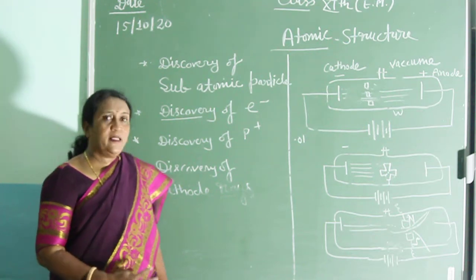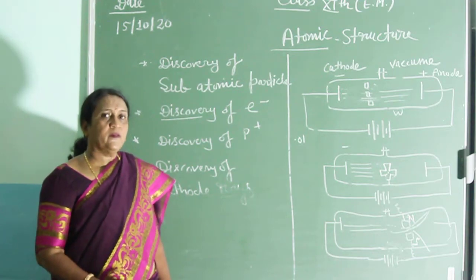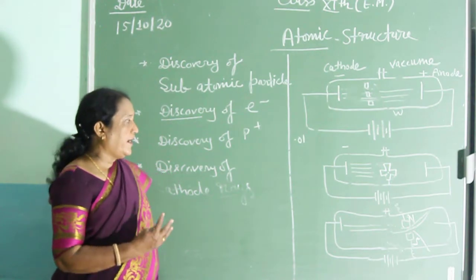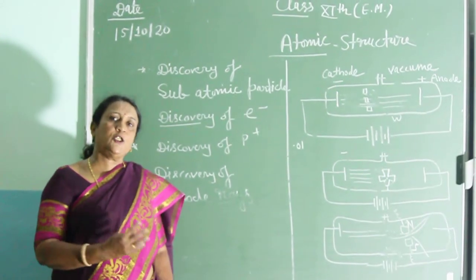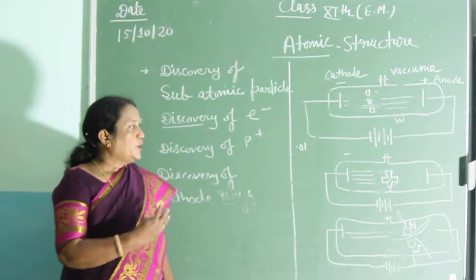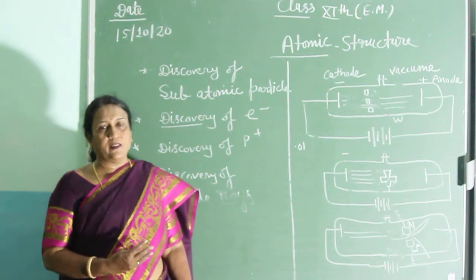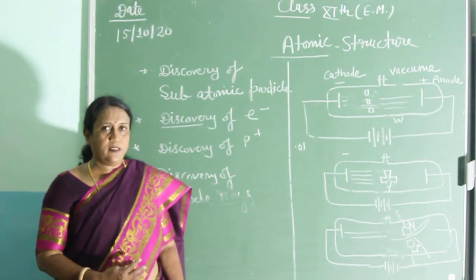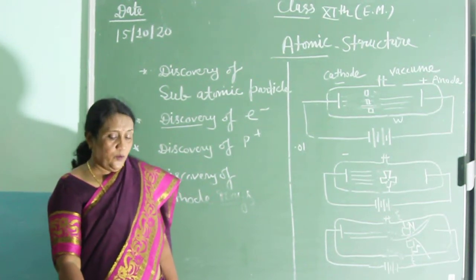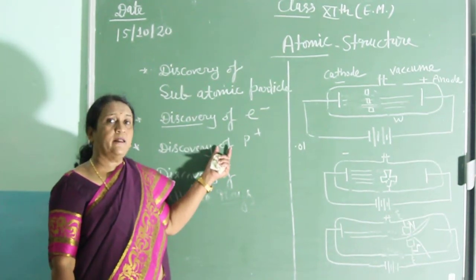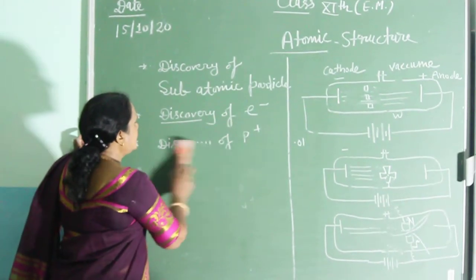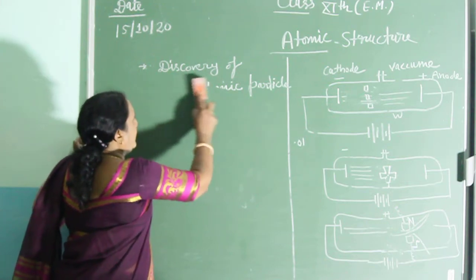But when the anode rays are produced, they totally depend on the gas which is filled into the tube. एनोड रेस जो है वो ट्यूब में कौन सा गैस फिल किया है उस पर उसका नेचर और उसका वेवलेंथ डिपेंडेंट था.